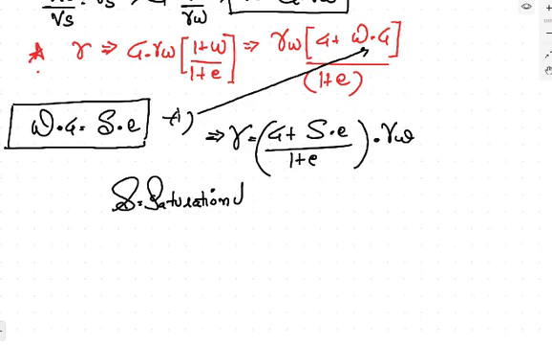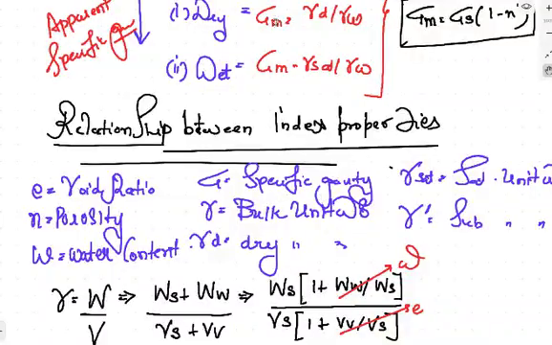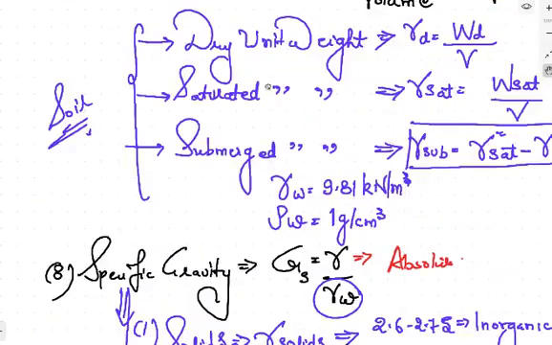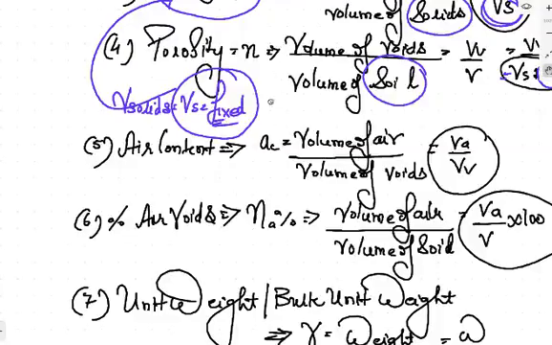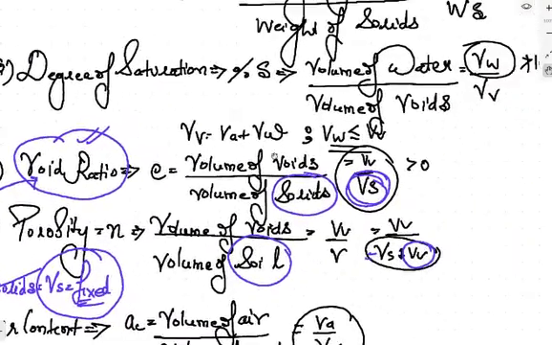S is the saturation degree. Saturation मतलब कितना पानी है. Saturation का मैंने ऊपर फॉर्मूला लिखा था, आपको ध्यान होगा. सैचुरेशन का हमने ऊपर एक रिलेशन लिखा था, that the degree of saturation is equal to, देखो इधर, volume of water upon volume of void into 100. Volume of water upon volume of void. अगर पूरी वॉइड्स वाटर से भरी हुई है तो ये भी VW हो जाएगा.